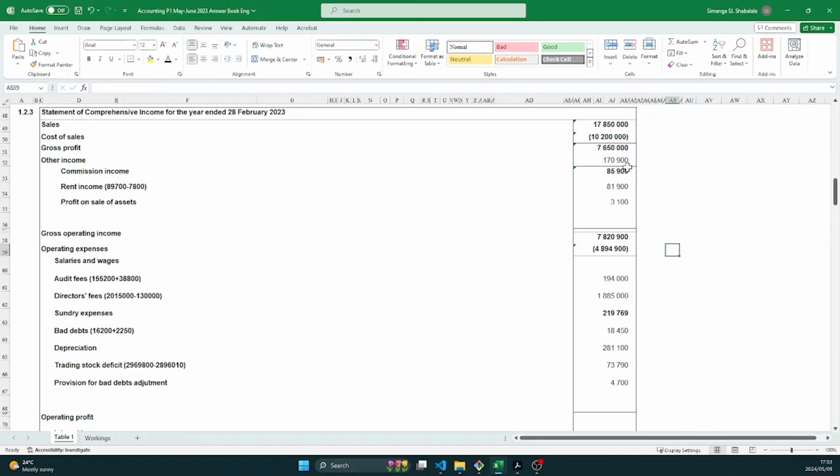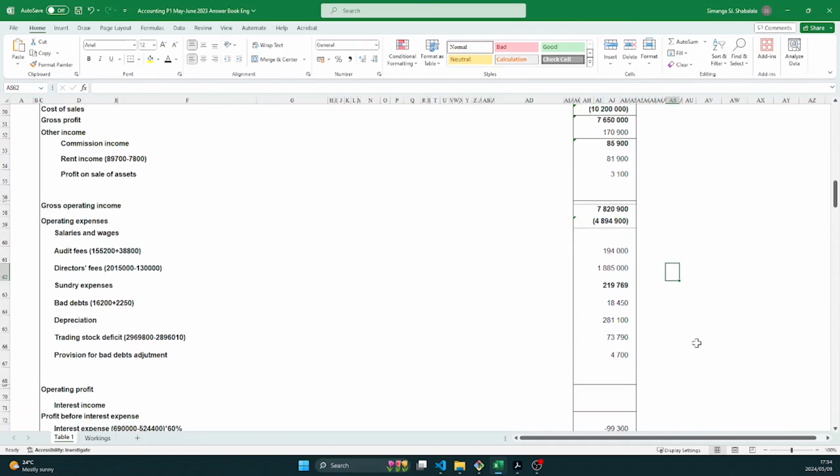So that 170,900 we added to 7,650,000. That gives us 7,820,900. And this one we were already given, so that is an easy marks. We're going to say 7.820 million minus 4.894 million. Let's get our easy mark.